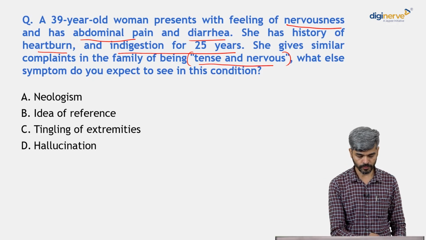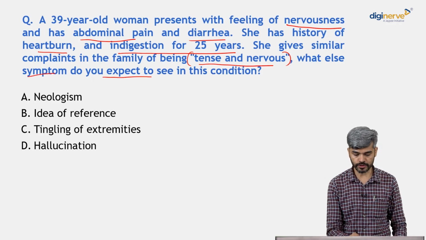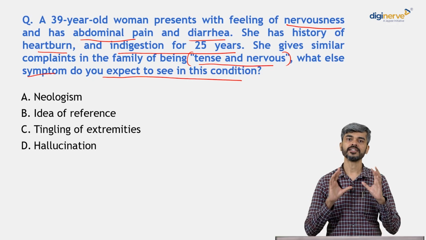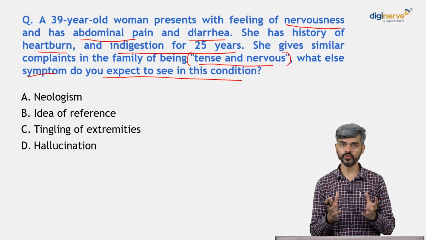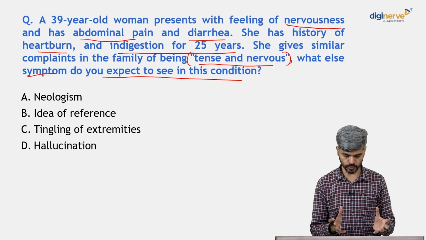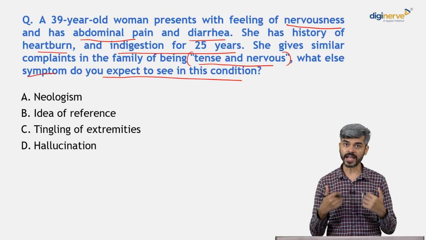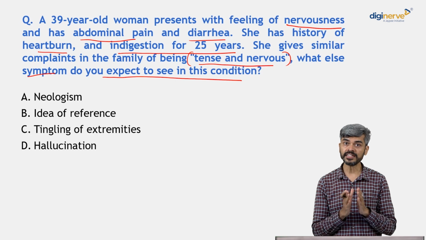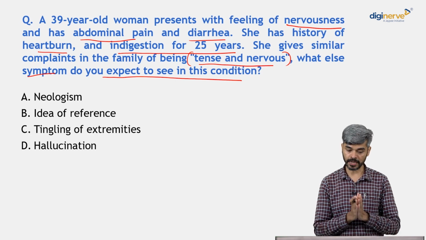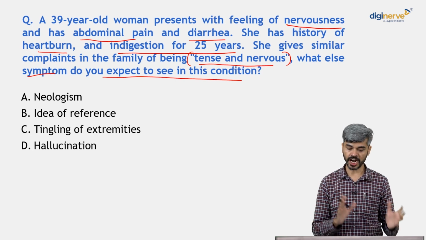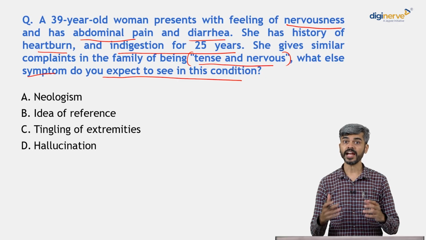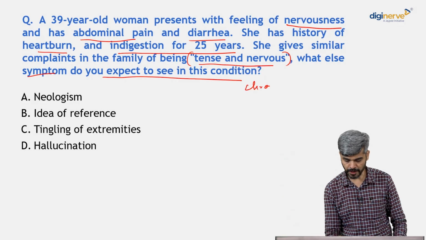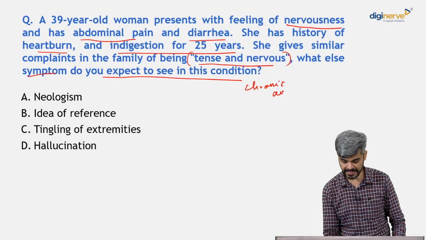Which other symptom, what other symptom do you expect to see in this condition? So it looks like this individual has a pervasive anxious mood, and that pervasive anxiety is leading to physical symptoms, predominantly gastrointestinal symptoms like abdominal pain, indigestion, heartburn and diarrhea, right? And it has been chronic. So this person is definitely suffering from a chronic anxiety disorder.